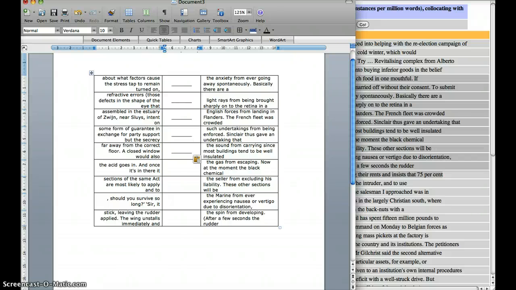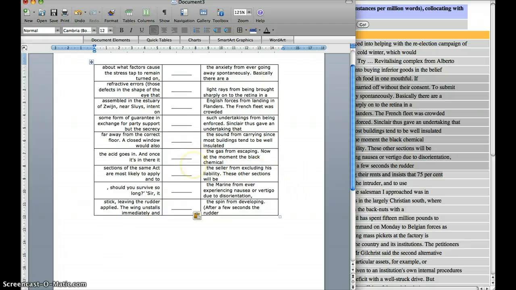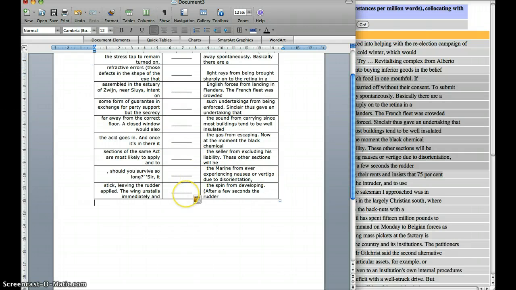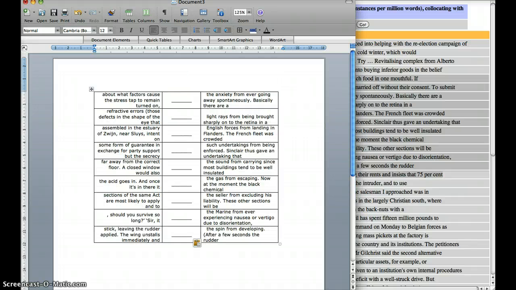This is one way of focusing students on relevant items in the co-text on the right or on the left. Although, like I said, you could just leave them there and ask some questions after, like what word can you always find on the right? That kind of thing.